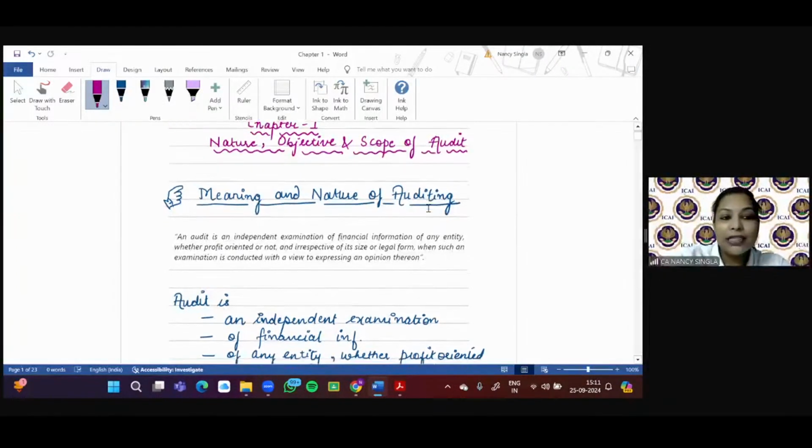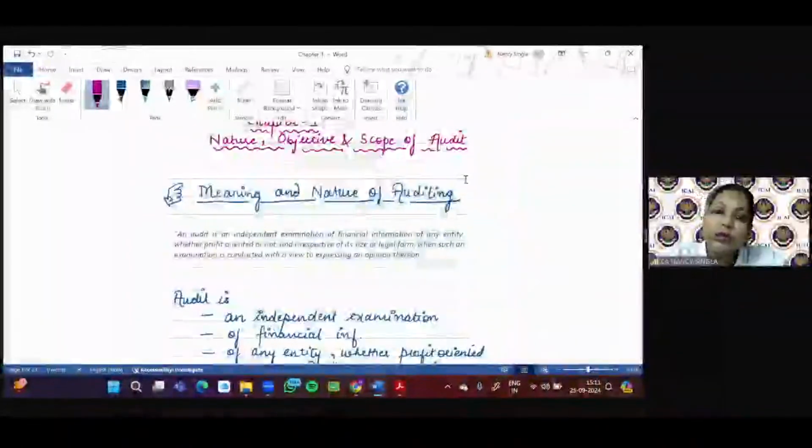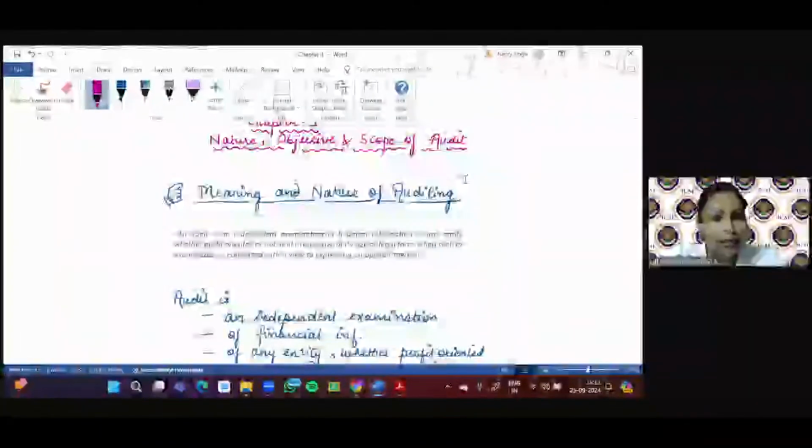This definition is given on page number 1.5 of your module. I hope you all are with me. Please send in your thumbs up if everything is clear so far. And also, I would like to tell you that your paper consists of 30 marks MCQ and 70 marks descriptive type questions, right? And 30 marks MCQ will come in form of 15 MCQs for 2 marks each, right?